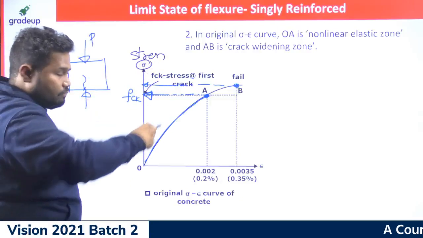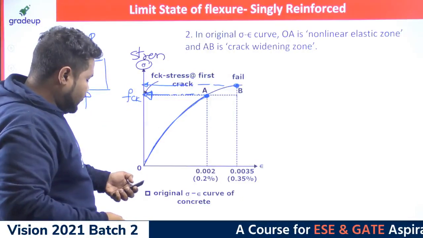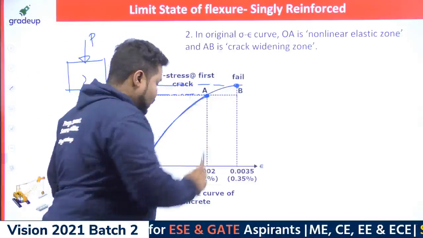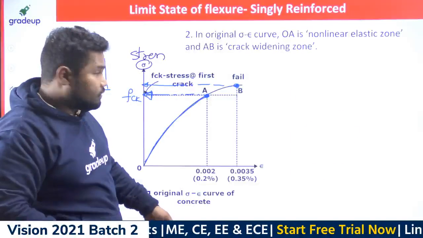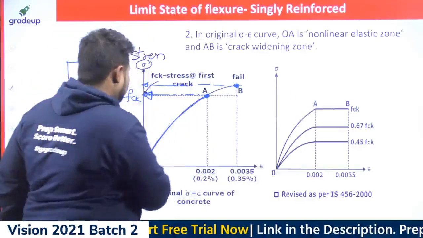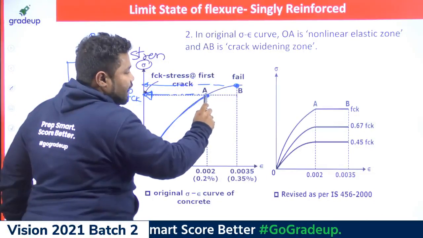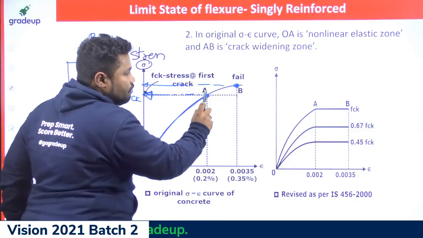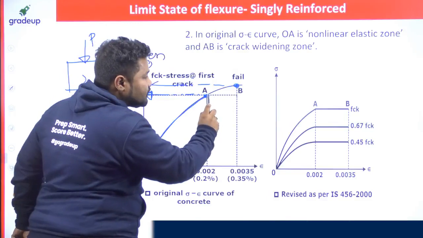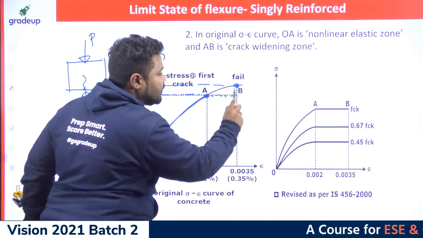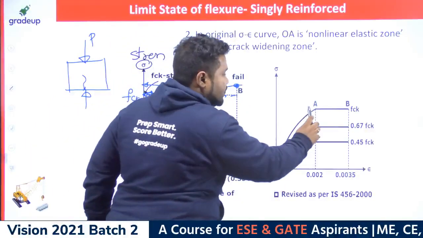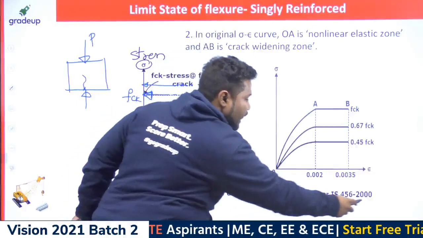But instead of this parabolic curve, we are idealizing it. From O to A, it is a parabola. Instead of a curve after this first crack, we take it as failure. From A to B, instead of a curve, we are considering it as a straight line. So this is the curve prescribed by IS 456.